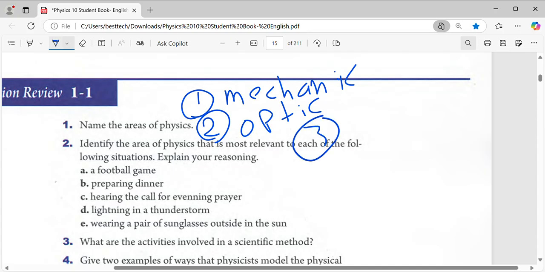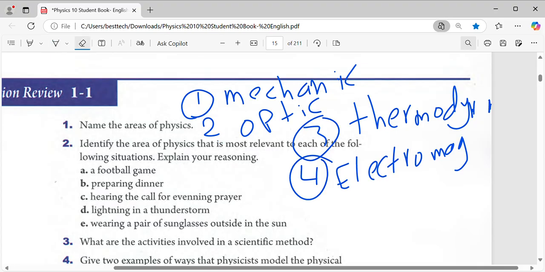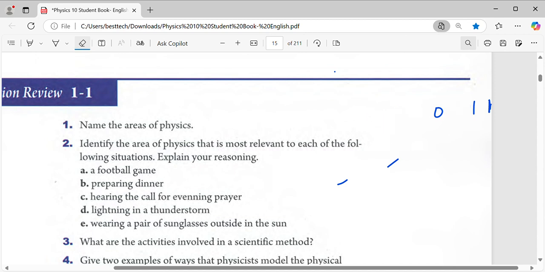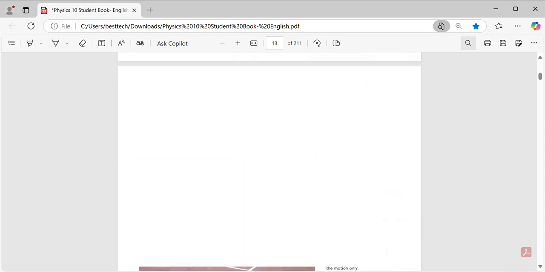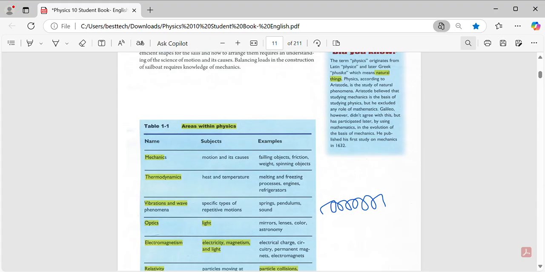And the third one, thermodynamics, and the fourth one, electromagnetism. So guys, in general, because there is no space, the answer is a table. Write all the types of physics. Guys, look, the table is the answer. That table, as I said, is important. That one, page 5, table 1, is the answer.